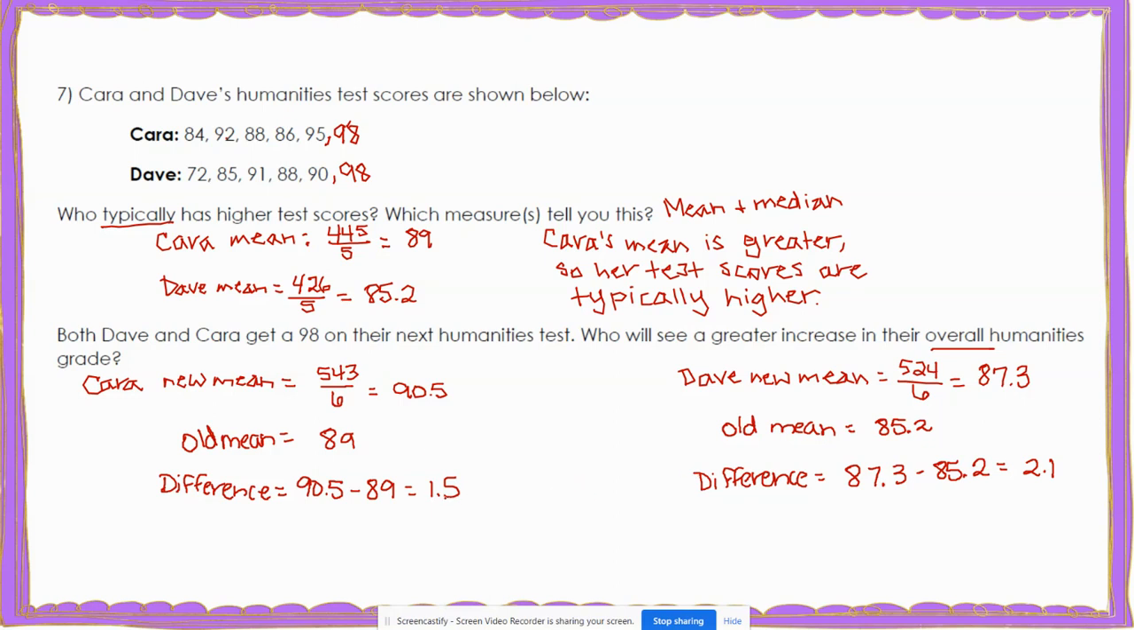So let's look at what that means. Kara's grade increased 1.5 points and Dave's grade increased 2.1 points. So the person that had the greater increase is Dave. So we're going to say Dave had the greater increase.